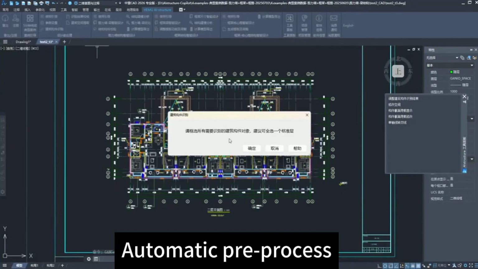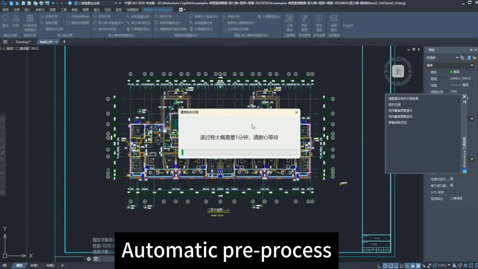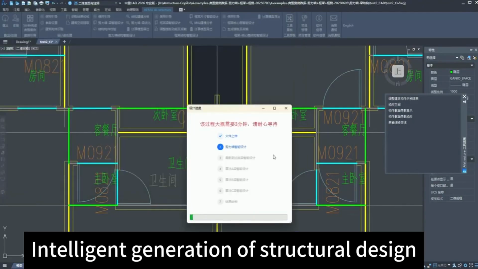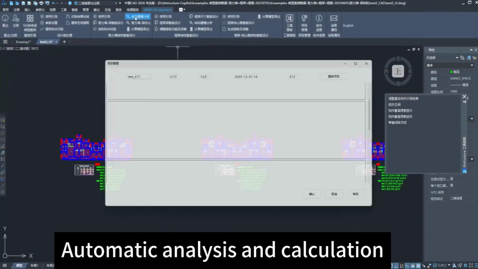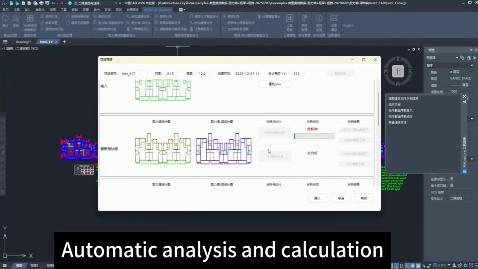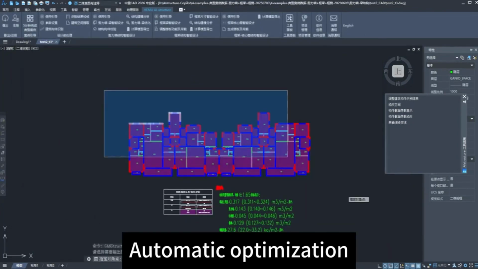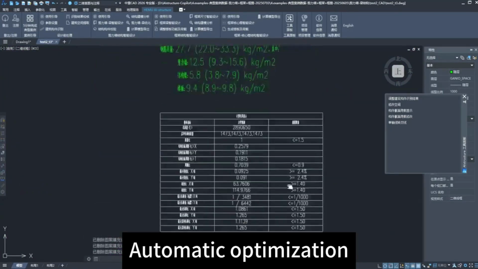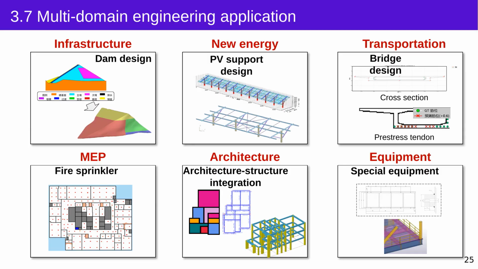This short video demonstration shows how the program works. First, you input the design conditions and select the architectural drawing. AI identifies the architectural components and starts the structural design. After the design is finished, the software performs the calculation and gives the structural performance indicators. You can then start an optimization iteration and obtain an improved result, together with the concrete and shear wall quantities and the performance of the whole structure. This is AI-powered structural design. With only several mouse clicks, a design can be generated in minutes.